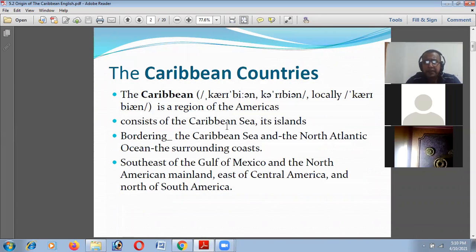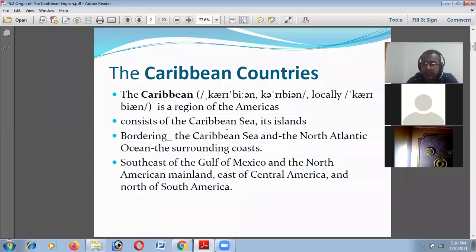The Caribbean consists of islands in the Caribbean Sea, with the North Atlantic Ocean on another side. In this area there are several small territories and islands, and all together they are called the Caribbean countries.